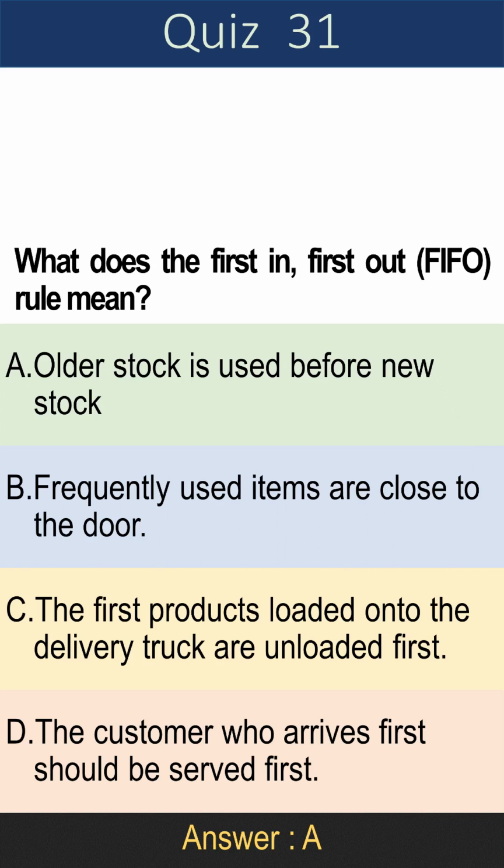A. Older stock is used before new stock. B. Frequently used items are close to the door. C. The first products loaded onto the delivery truck are unloaded first. D. The customer who arrives first should be served first. Answer is A. Older stock is used before new stock.